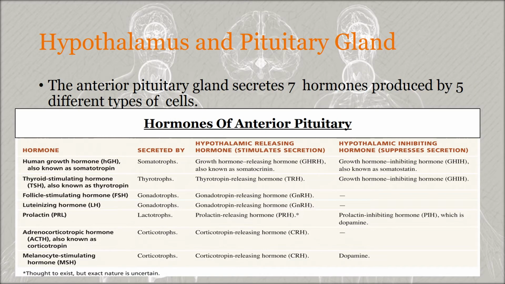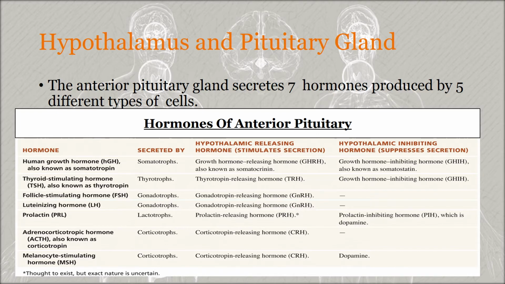First we will discuss the anterior pituitary. The anterior pituitary, otherwise known as the adenohypophysis, secretes hormones that regulate a wide range of body activities, from growth to reproduction. The anterior pituitary gland secretes 7 hormones, which are produced by 5 different types of cells.